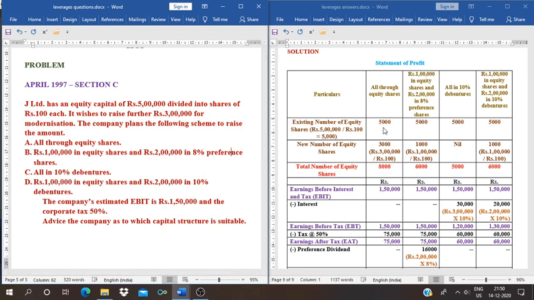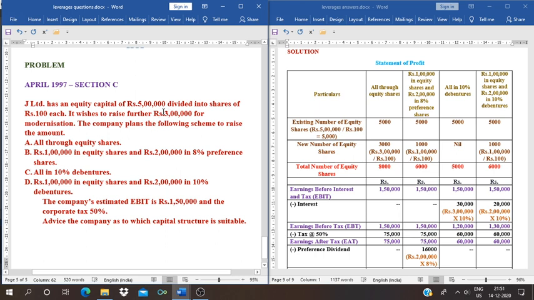This is the existing number of equity shares, and it will be the same for all the alternatives, as the 5000 equity shares already exist. Now we need to calculate the new number of equity shares. See the first one, all through equity shares. The capital required for modernization is 3 lakh.